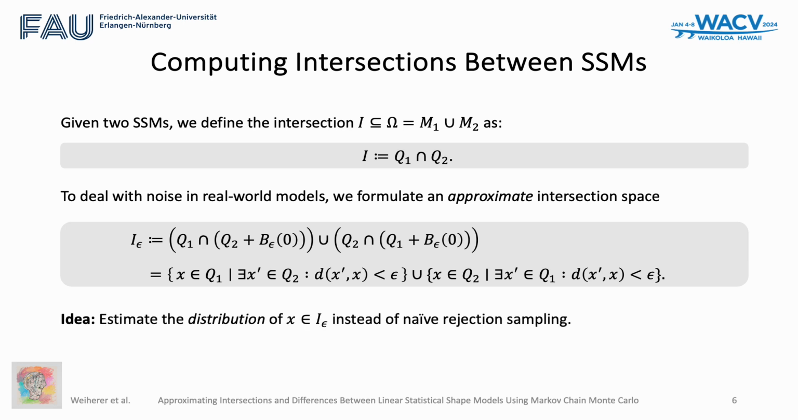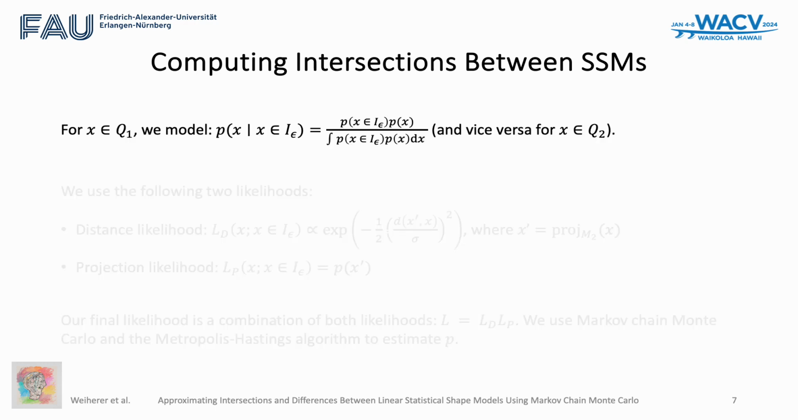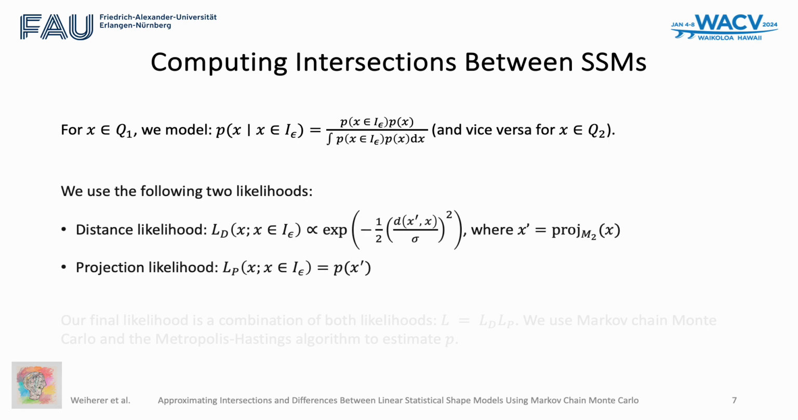To actually compute the intersection, we propose to estimate the distribution of shapes lying in that space instead of an explicit construction using rejection sampling. In detail, we propose to model the distribution of points x in Q1 given that x belongs to the intersection space. To do so, we employ a product of the following two likelihoods.